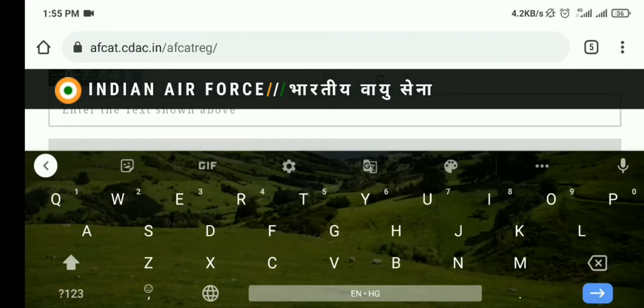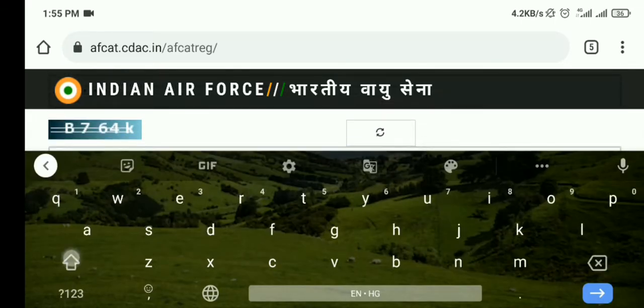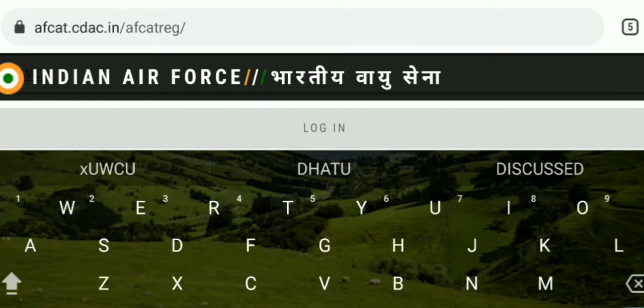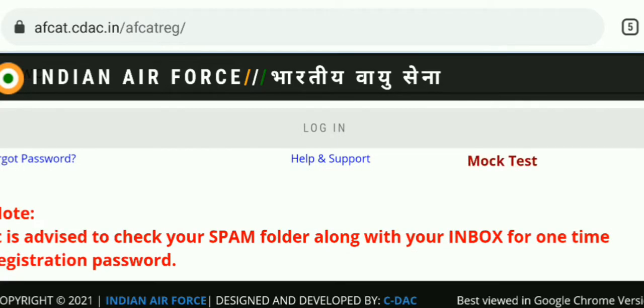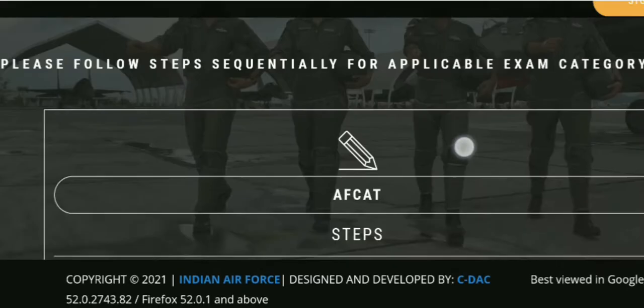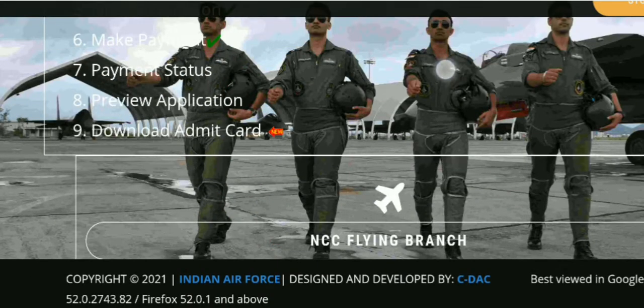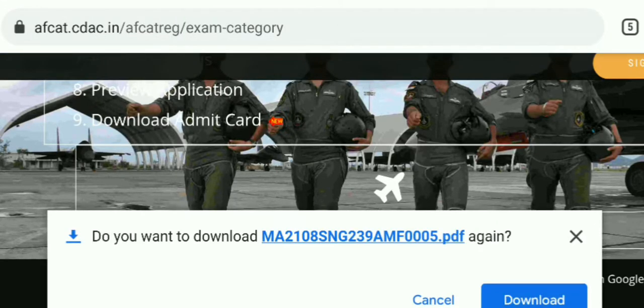Then you need to enter the CAPTCHA. So friends, after entering this CAPTCHA, you need to click on this login button. Then you will be in a position to download your admit card for the FCAT 02 2021. So you can see here all those candidates who have successfully submitted their online form can download their admit card under the 9th section. So you need to click on this link, download admit card. Your admit card will be downloaded on your mobile in the file manager. So you need to click on this download option.